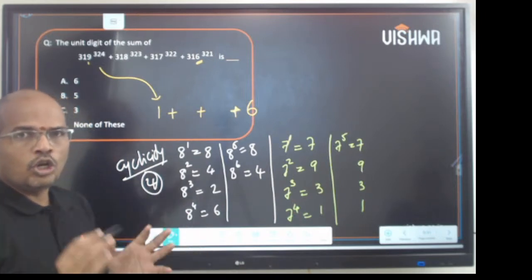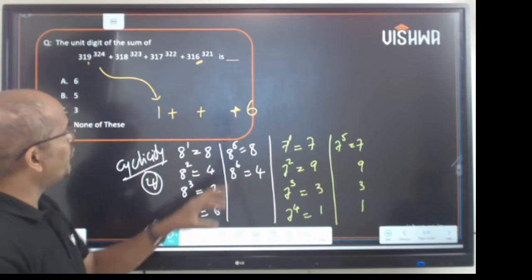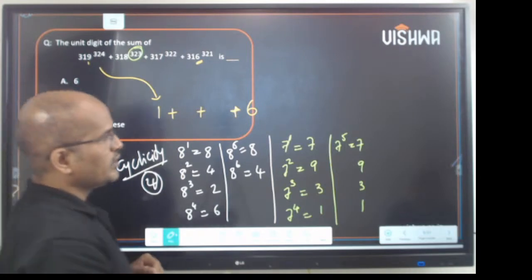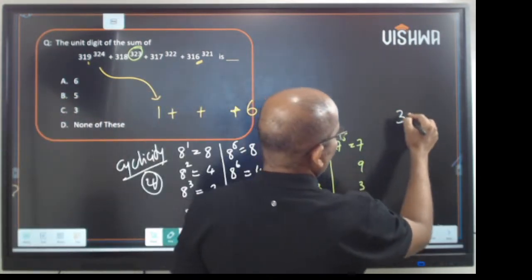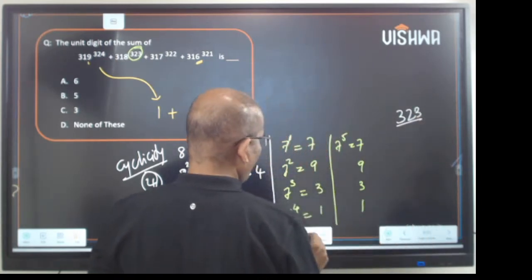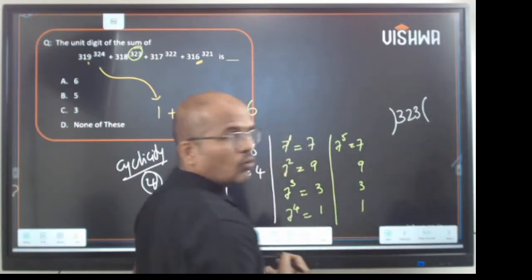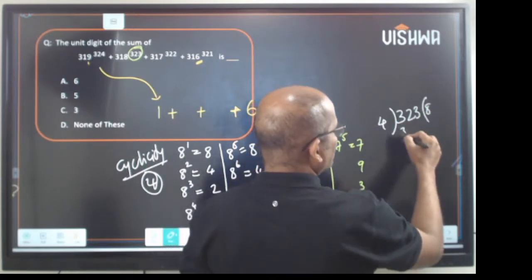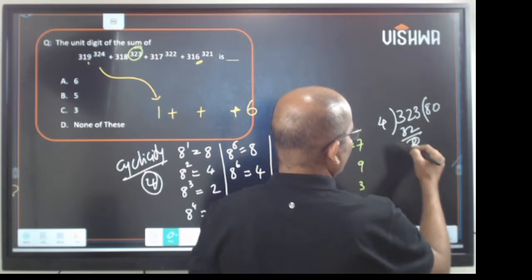Now how should you solve this question? If it is a cycle of 4, divide this number 323 by 4. What do you get? 4 eights are 32, so you get the remainder 3, my friend.